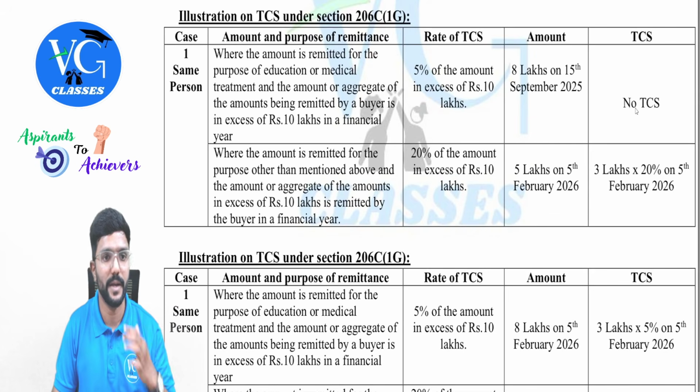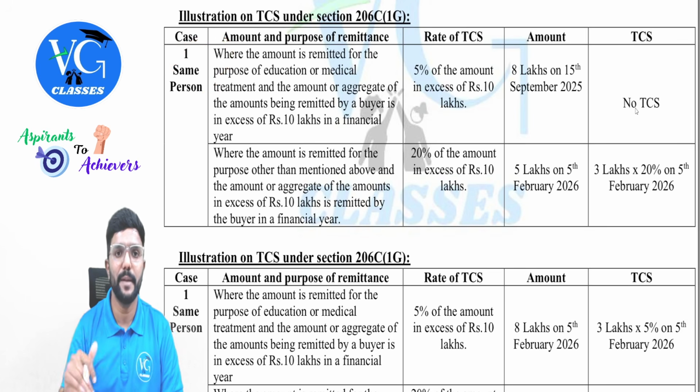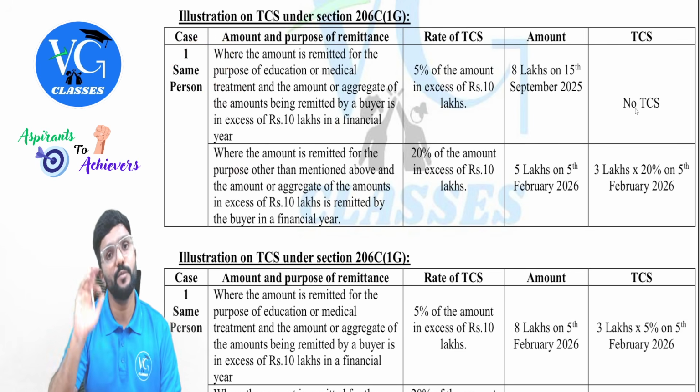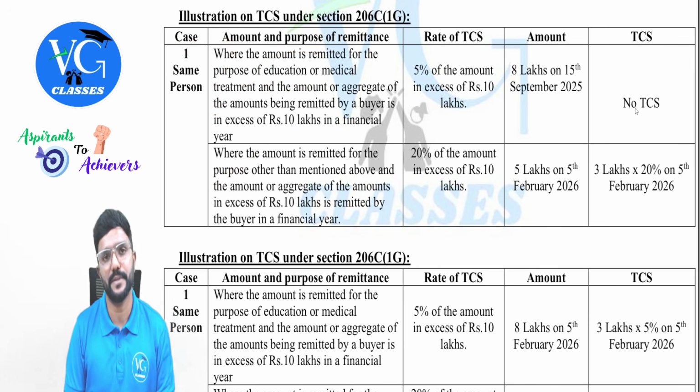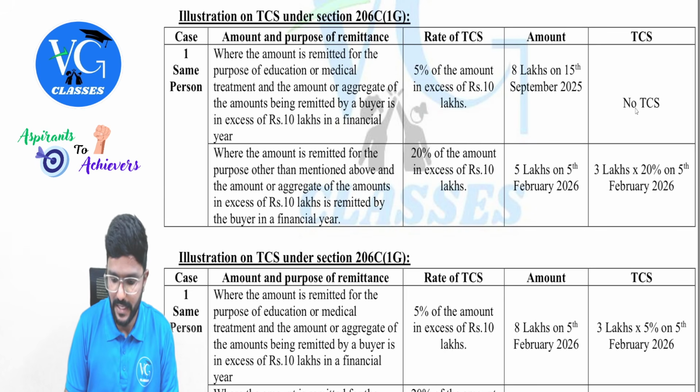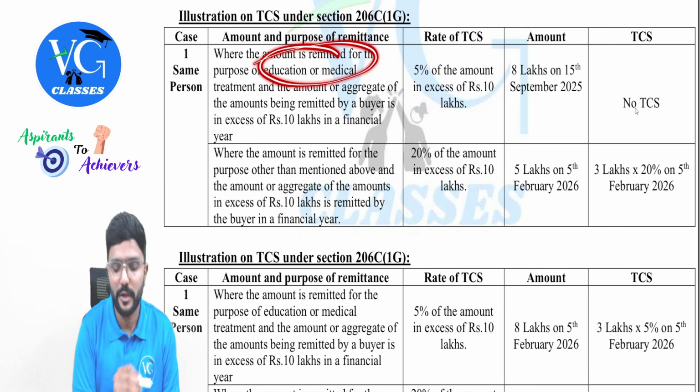Next. Now assume the same person, one single person, is remitting the money for both the purposes. That is for education or medical as well as for other purpose. In that case, assume he remitted 8 lakhs on 15th September 2025 for education or medical purpose.